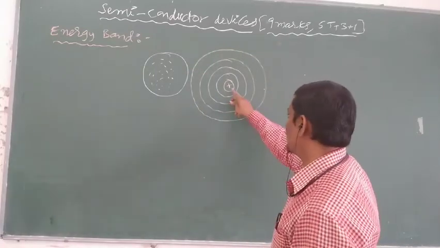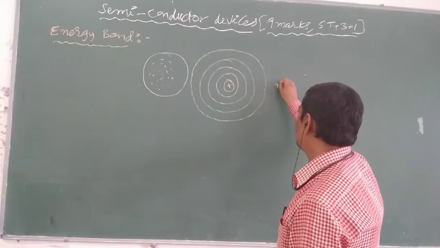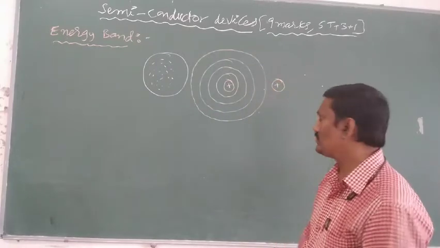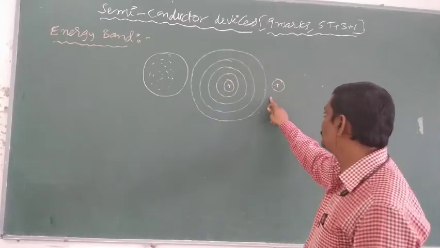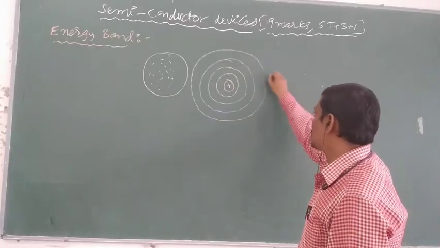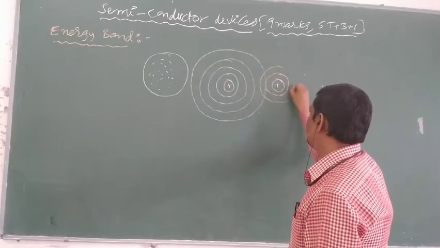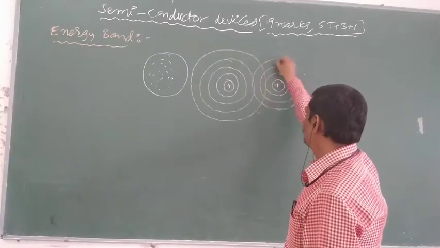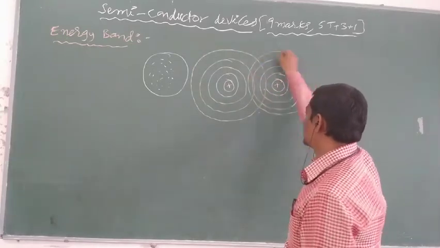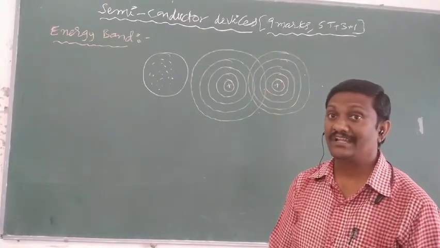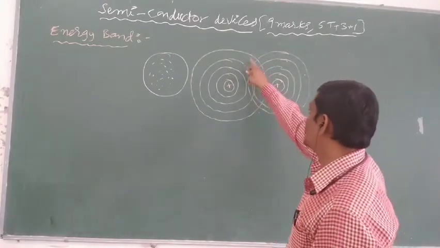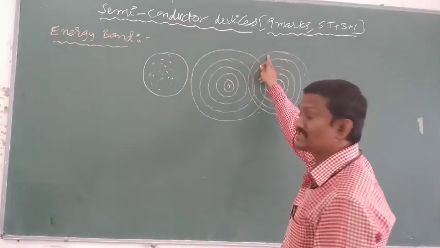Near this atom, there is one more atom. Here also there is a center of positive charge, and around this positive charge, electrons revolve in circular orbits. In solids, the interatomic distance is very less, so the interaction between energy levels in one atom and energy levels in another atom is much more.